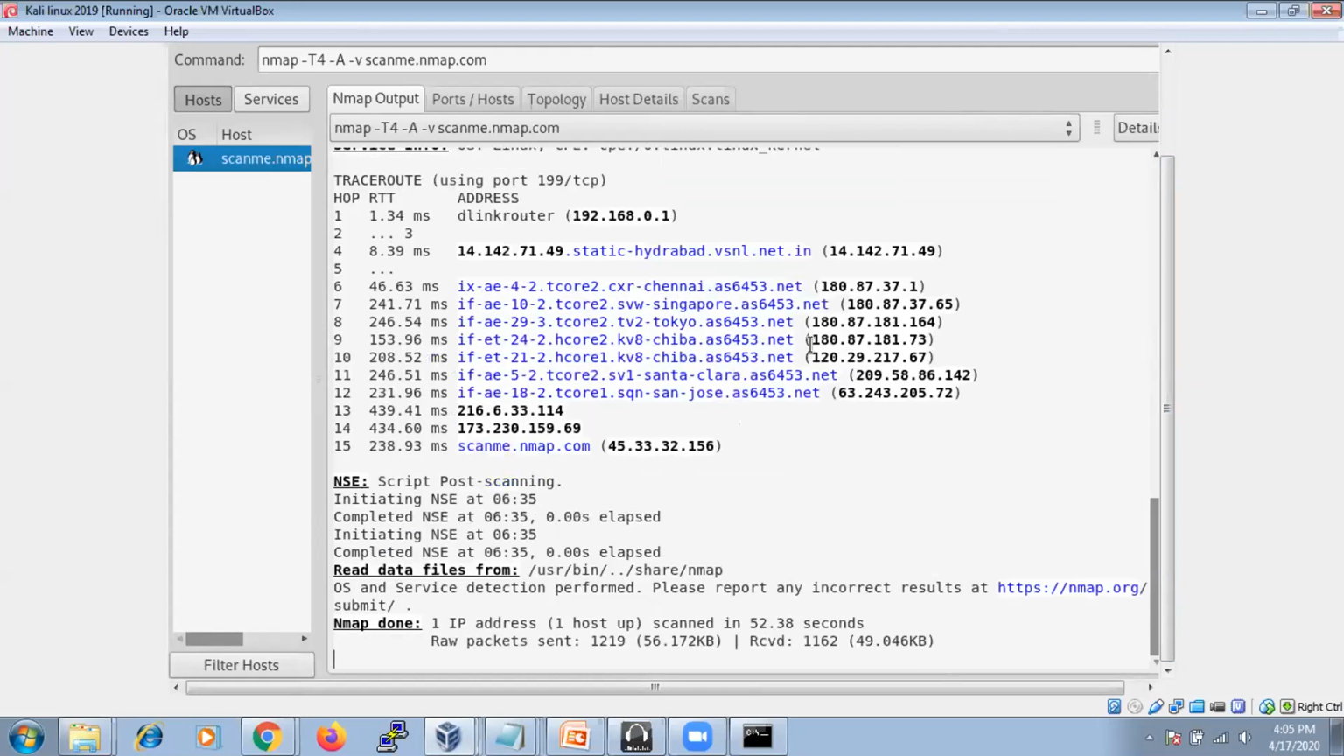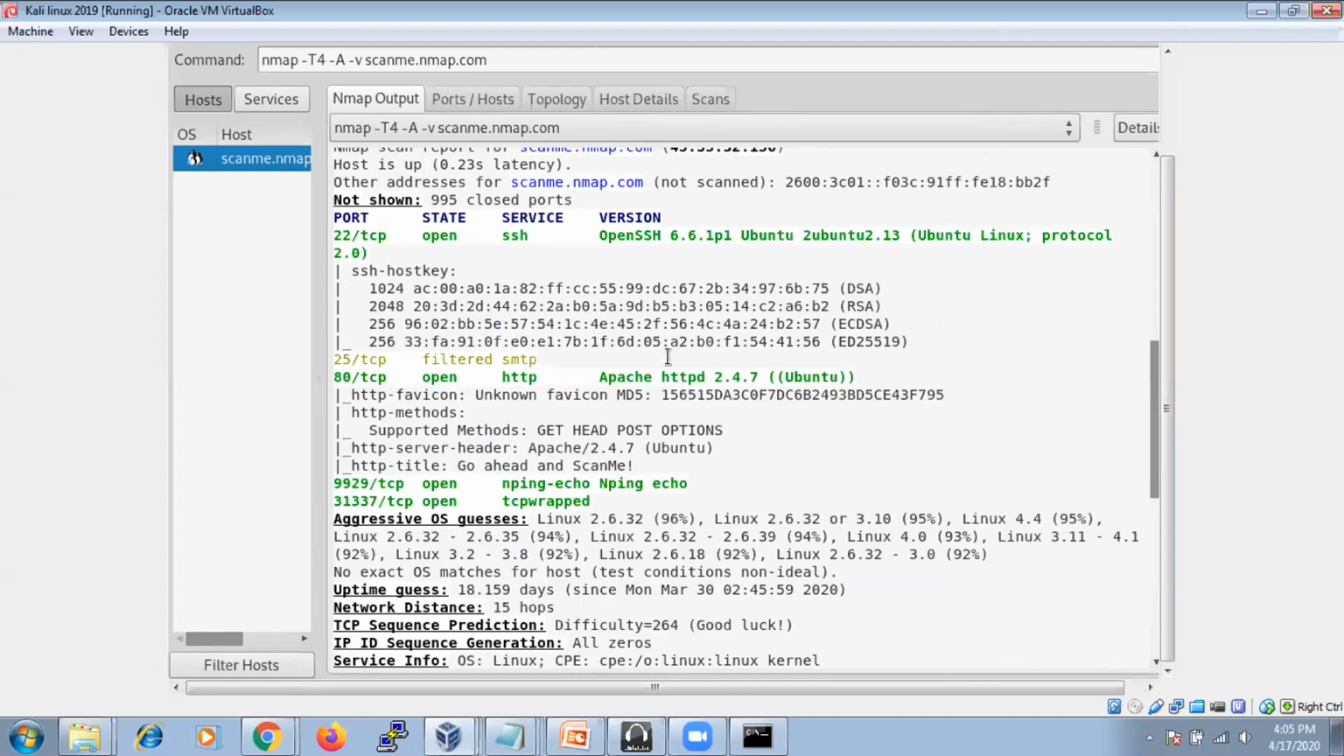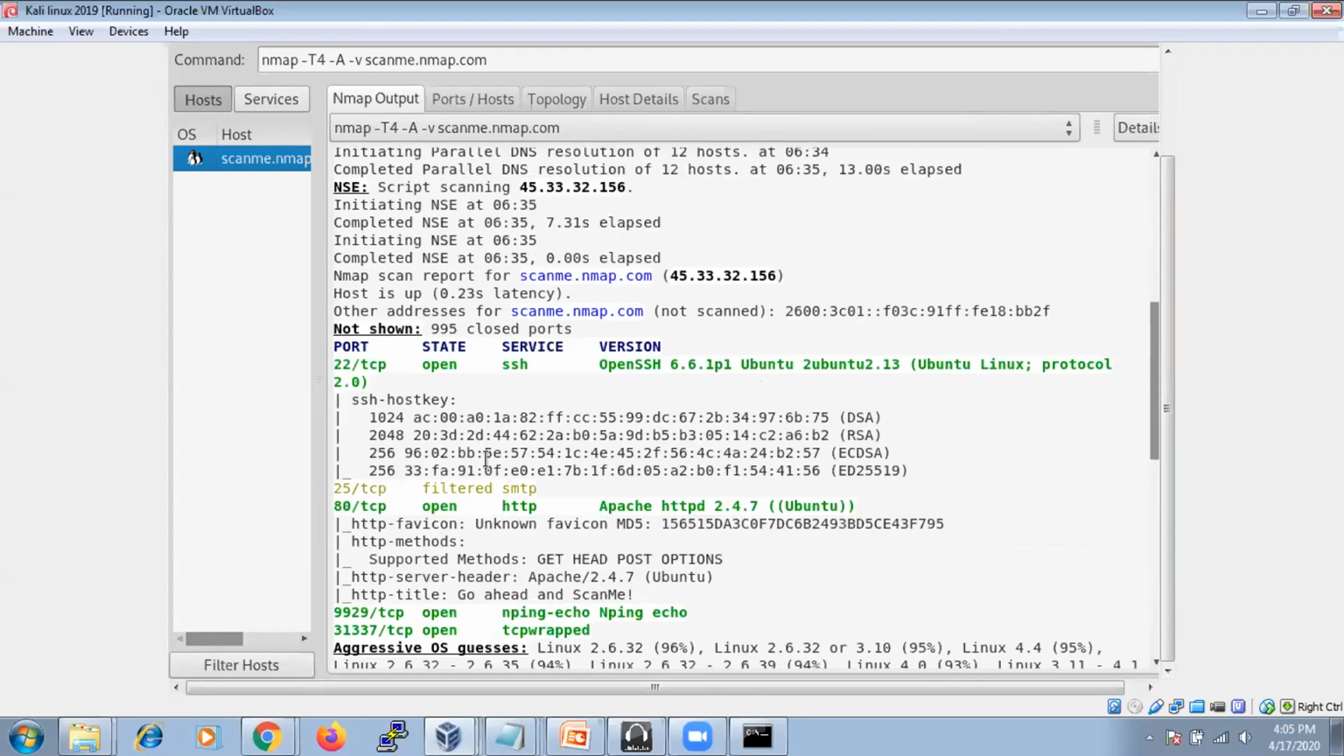See, it was done. See, port number 22 is used for SSH. The service running on port 22, a TCP port, is called SSH.